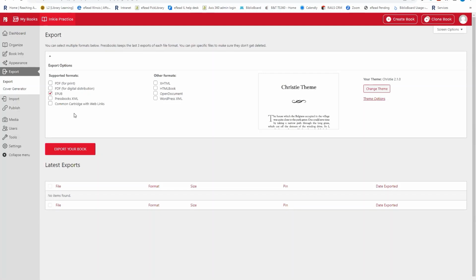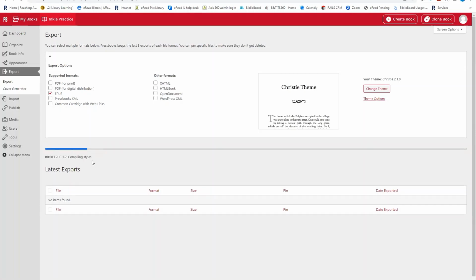So I get to the export page, and I've got some options. If I want, I can select PDF or print. Say you want to share the book with a friend, maybe have them read and edit it. You can send it to them as a PDF. You can select a few other file formats. What I'm going to do is keep it on ebook, on EPUB, because that is the most common ebook file format. And I'm going to go ahead and click export.